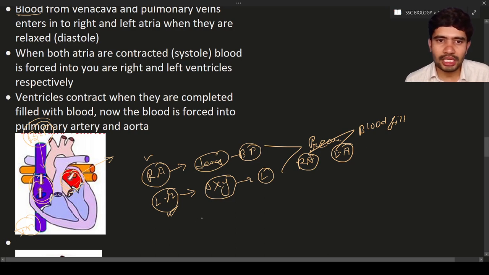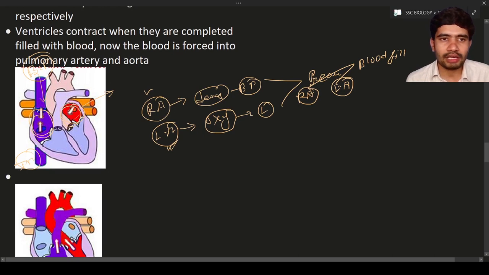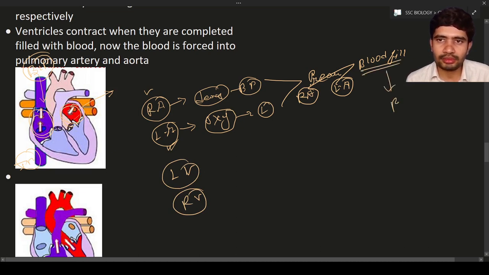Now see here, the two lower chambers are known as the left ventricle and also the right ventricle. So when the atria are completely filled, what will happen? They will pump blood to the ventricles. Here is the left ventricle and also the right ventricle.